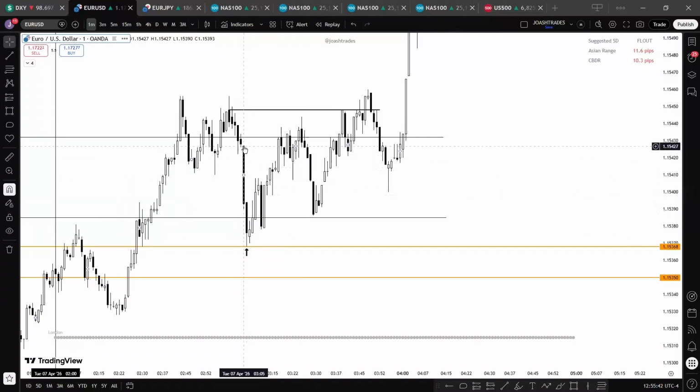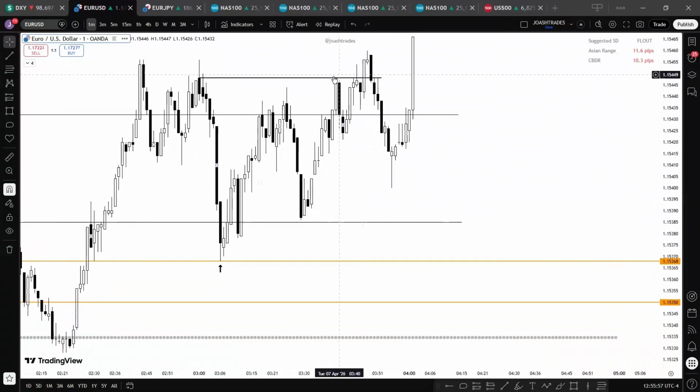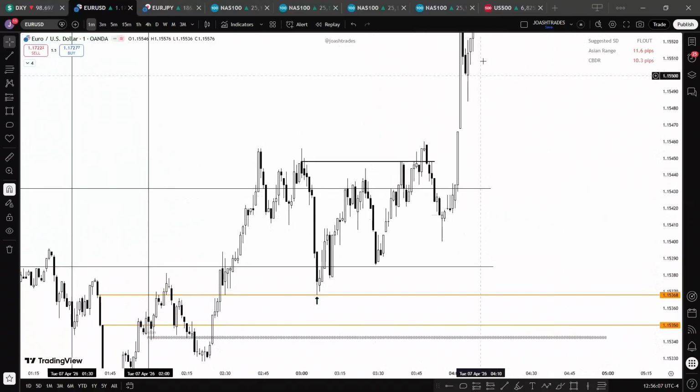This will be where we will be looking for a close above the price. If price should close above this level, we have a change of delivery. So all we are doing is waiting for price to close above the open, and we have that here. Now, once price does that, we're entering with this candle, which is at 3:49 a.m., for a buy. And you can see that's what happened.